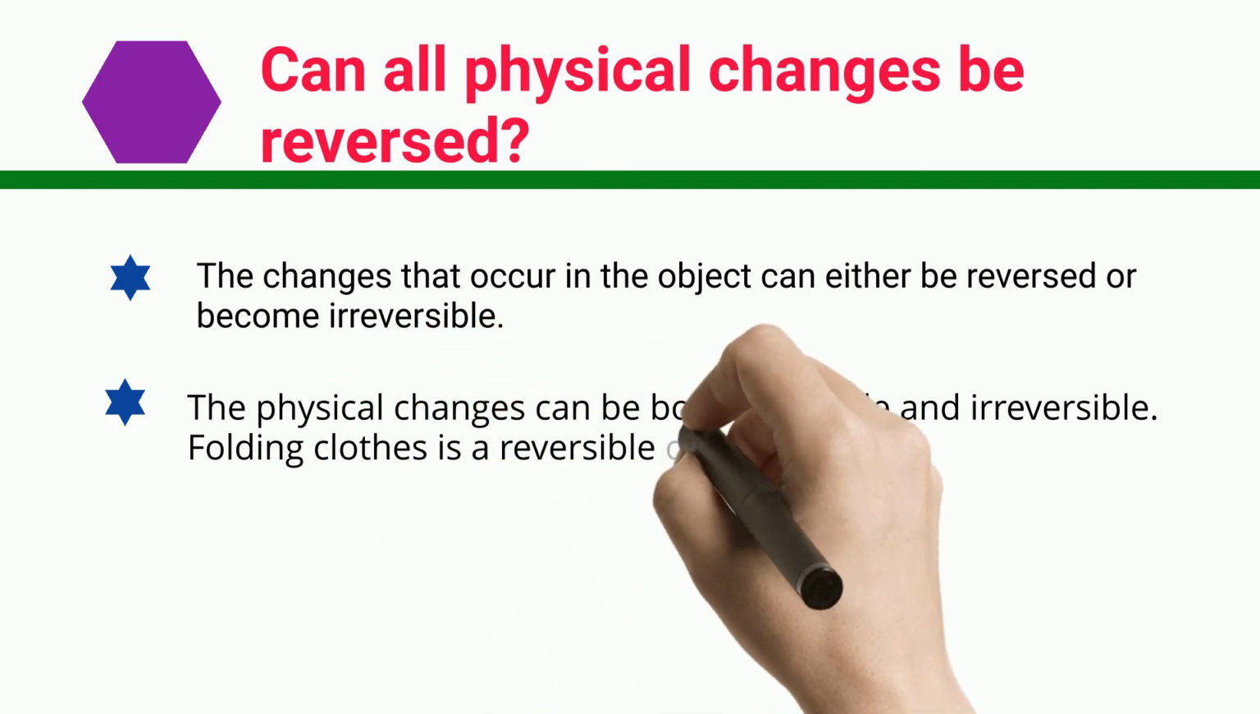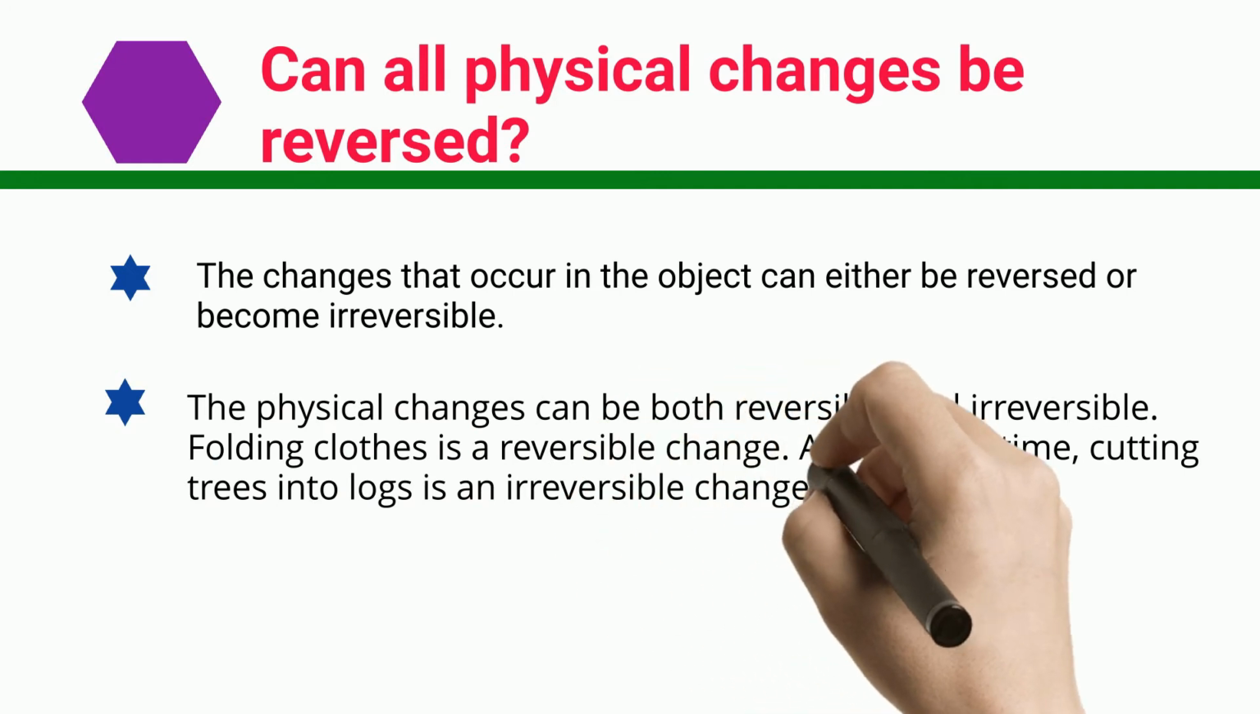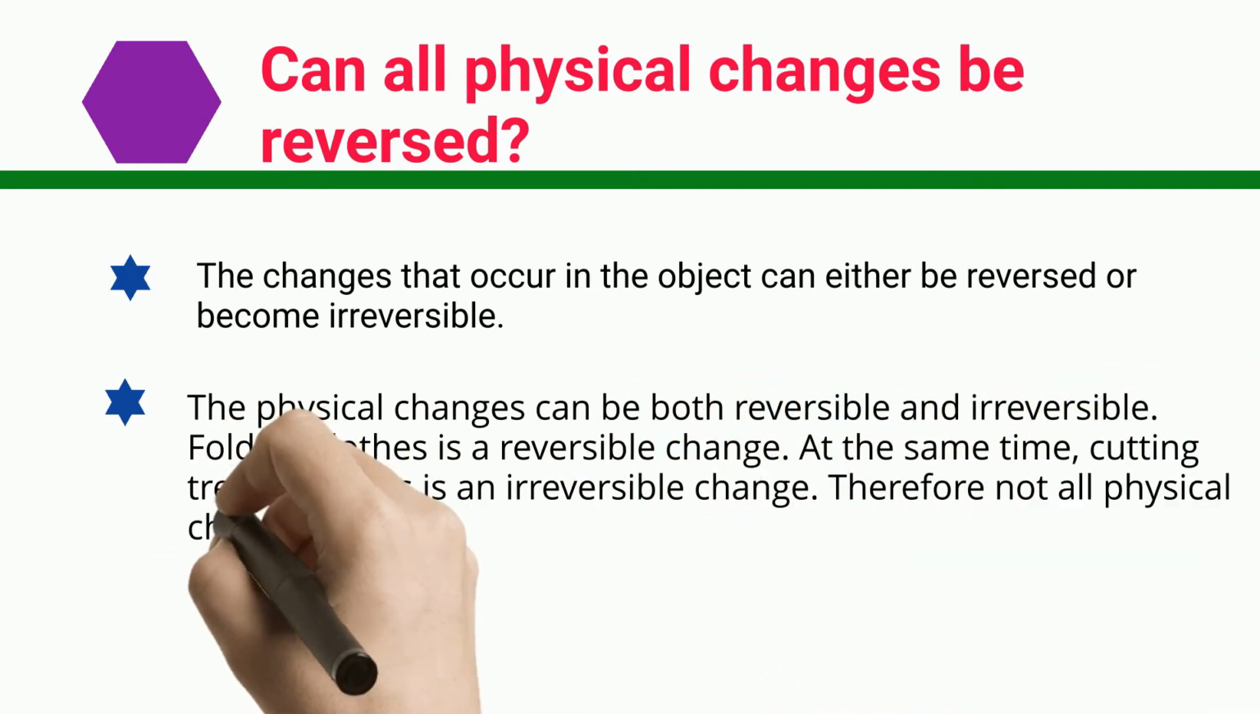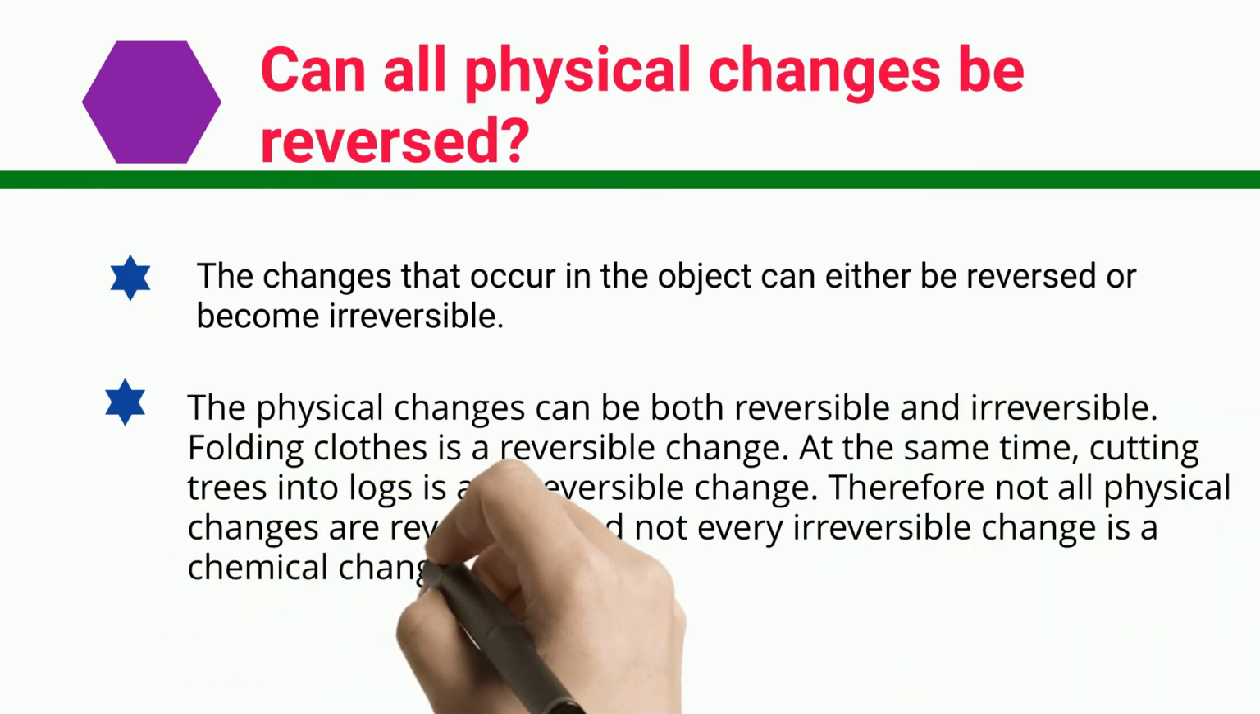Folding clothes is a reversible change. At the same time, cutting trees into logs is an irreversible change. Therefore, not all physical changes are reversible, and not every irreversible change is a chemical change.